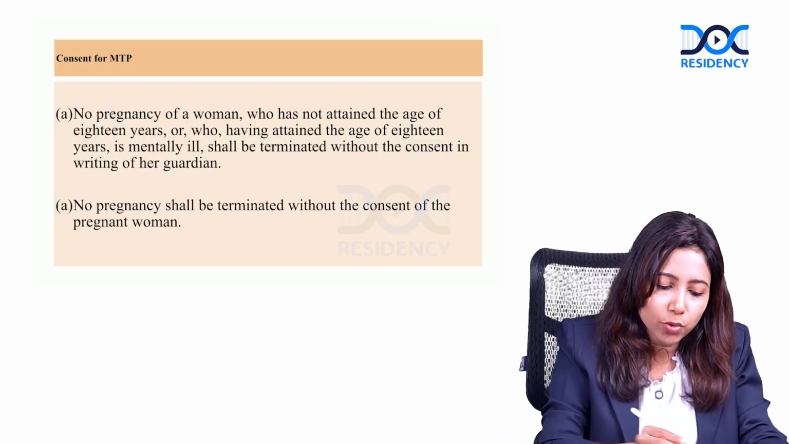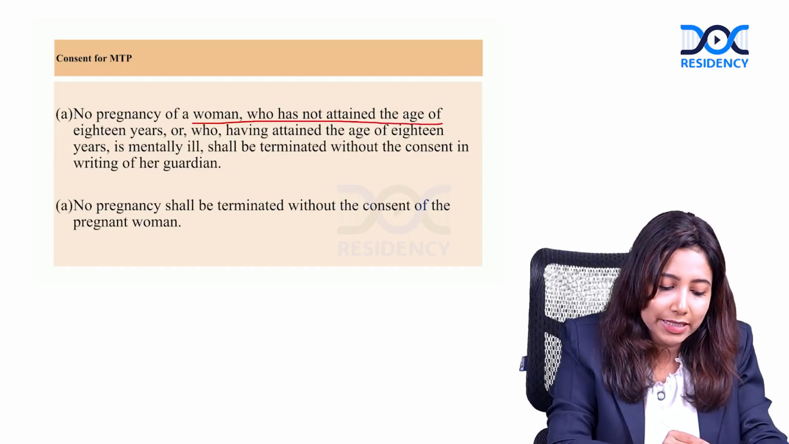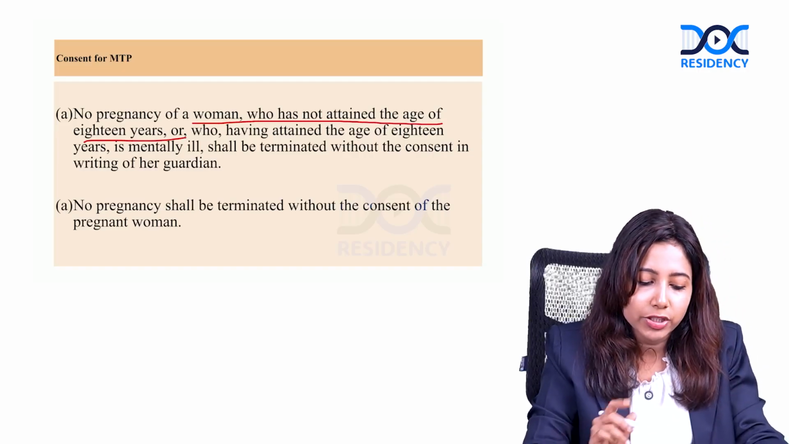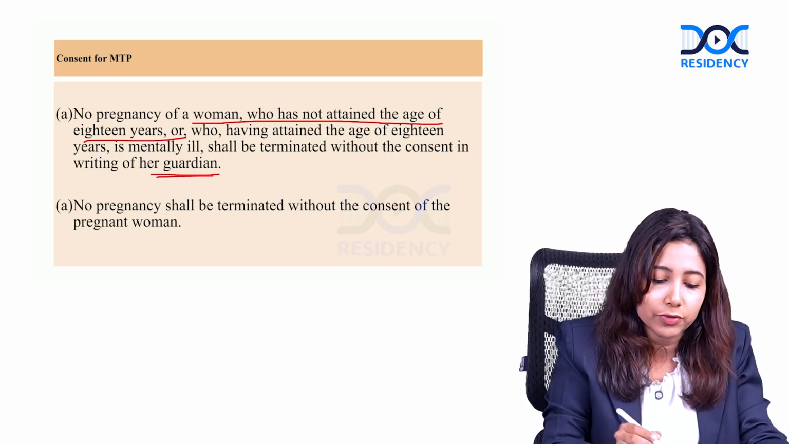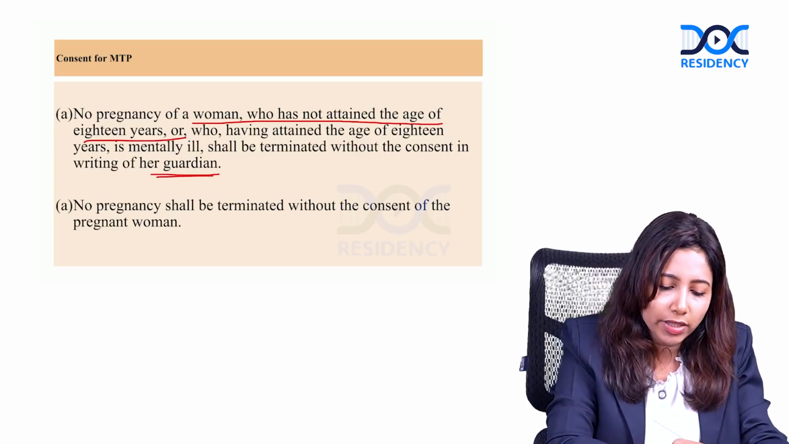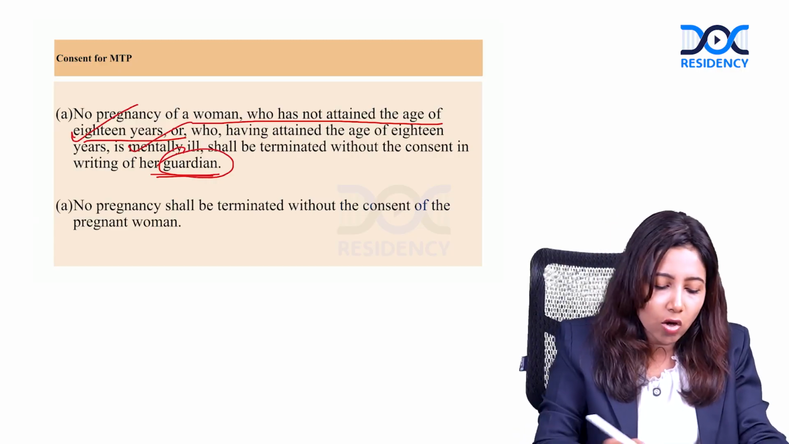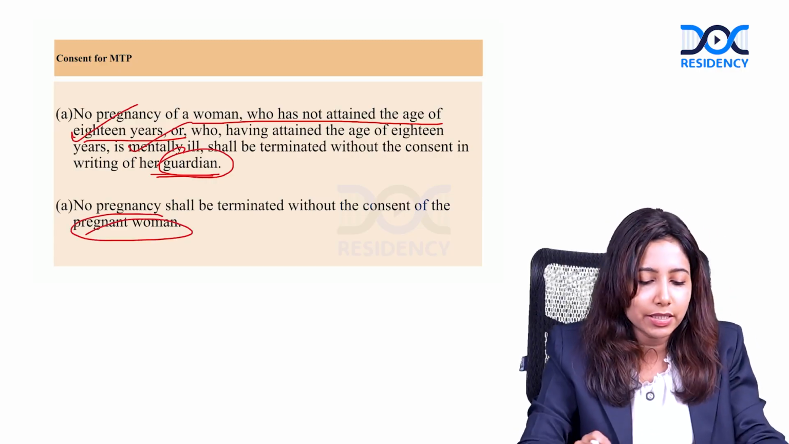So as we discussed, no pregnancy of a woman who has not attained the age of 18 years shall be terminated without the consent of the guardian. In simple words, if she has not attained 18 years or she is mentally ill, guardian consent is required, or else the pregnant woman's consent is required.